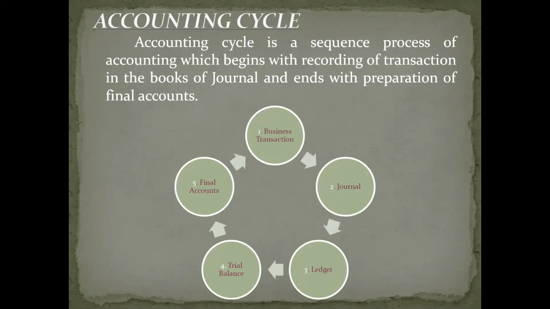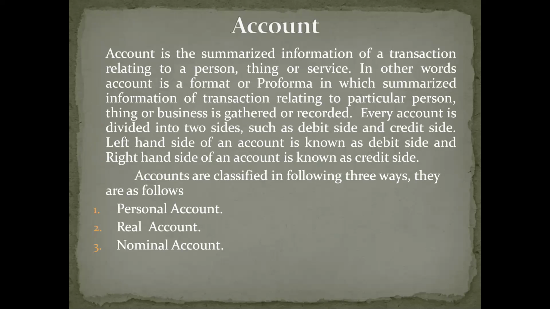This is all about the accounting cycle. There are 5 phases. First is business transaction, followed by journal, journal to ledger, ledger to trial balance, trial balance to final accounts. These are all simple concepts. This is all about concepts and conventions of accounting.